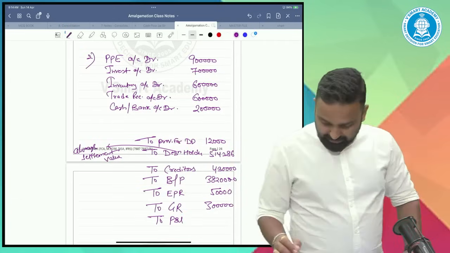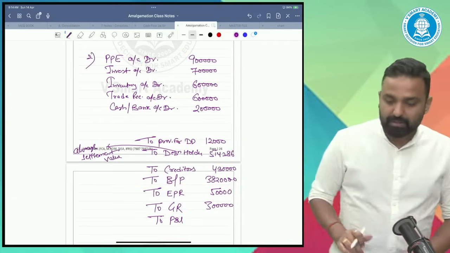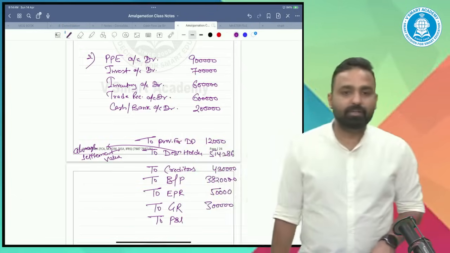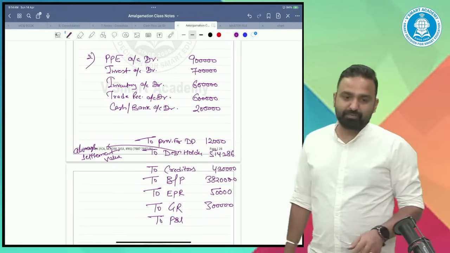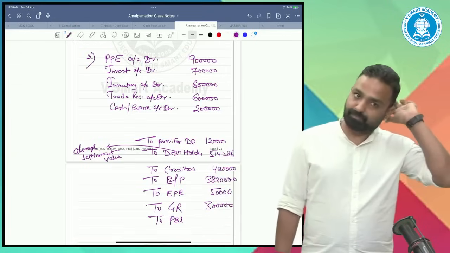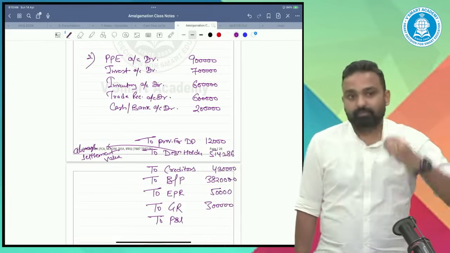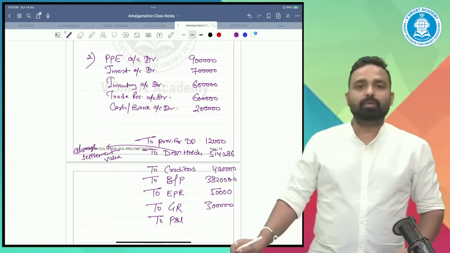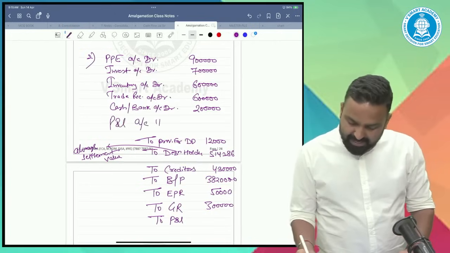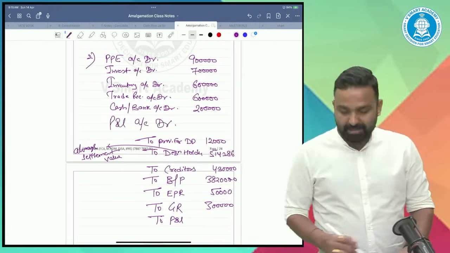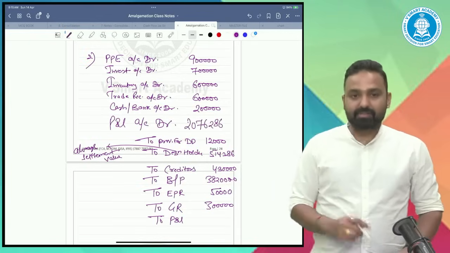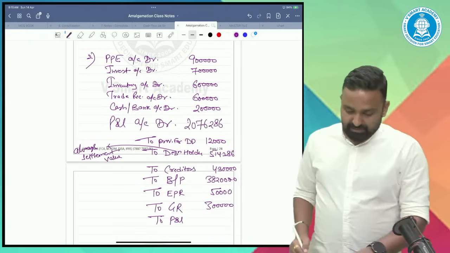Can you please calculate the difference? The difference is on the debit side. Guys, the difference is on the debit side. I got the difference now. That is P&L account debit. How much? 207,6286. The difference is 207,6286.